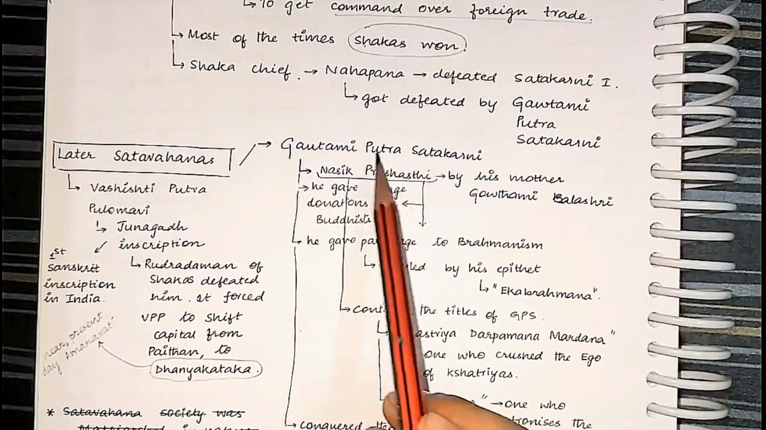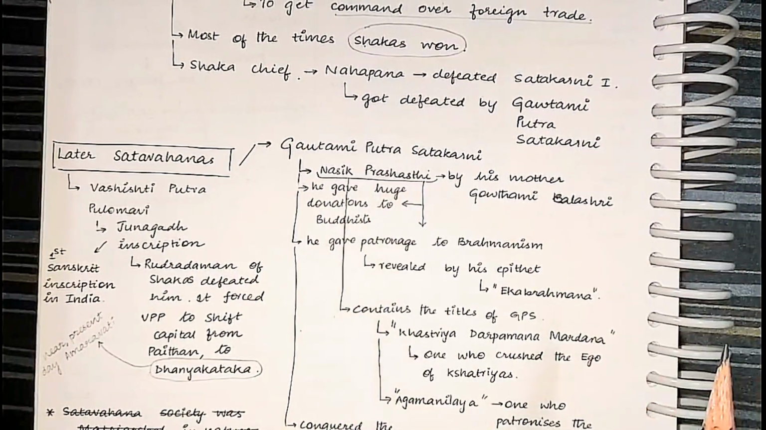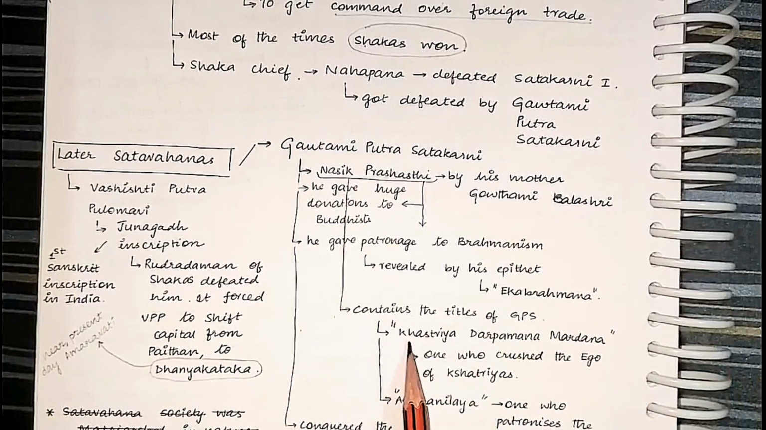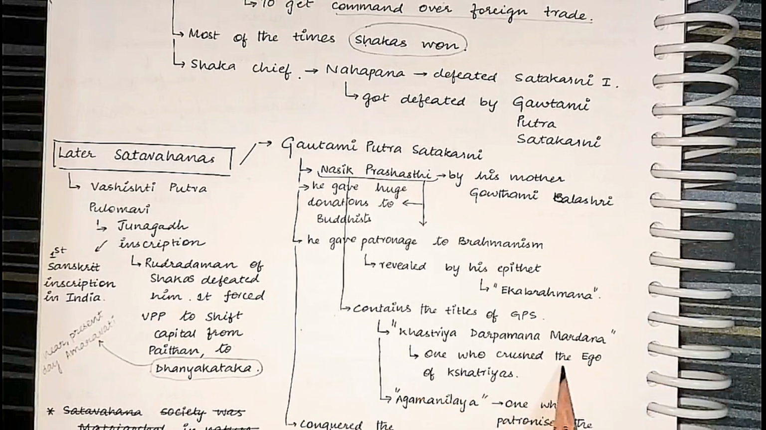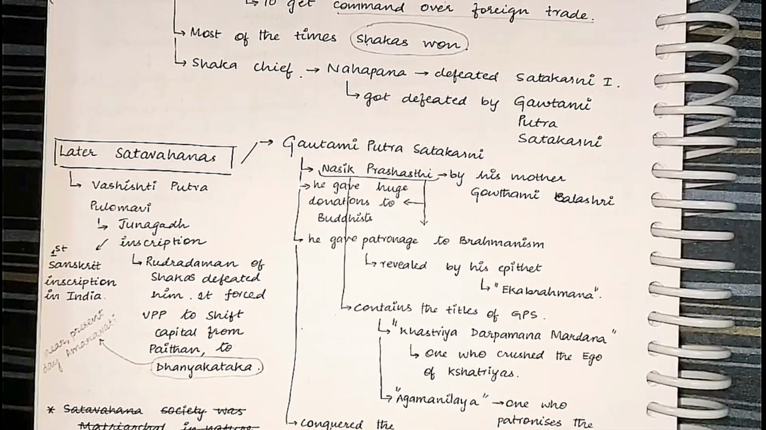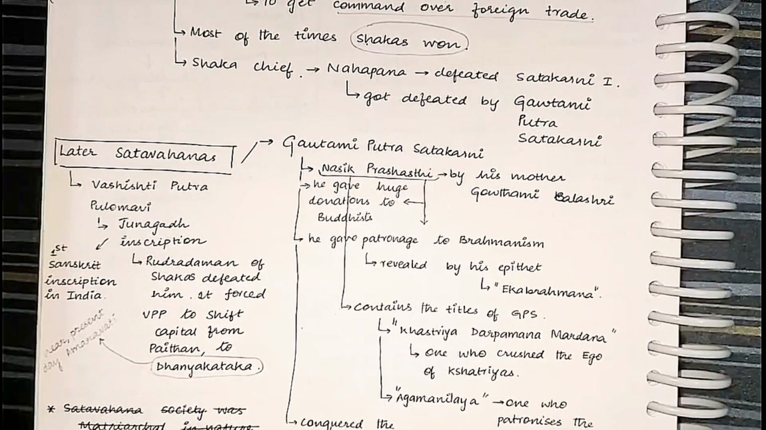The Nasik Prashasti, or the Nasik inscription, says that Gautamiputra Shatakarni has the following titles: Kshatriya Darpamana Mardana. It means one who crushed the ego of the Kshatriyas. Kshatriya means warrior clan. Darpamana Mardana means crushing of the ego. And also he has the title of Agama Nilaya, one who patronizes the Sanskrit scholars.